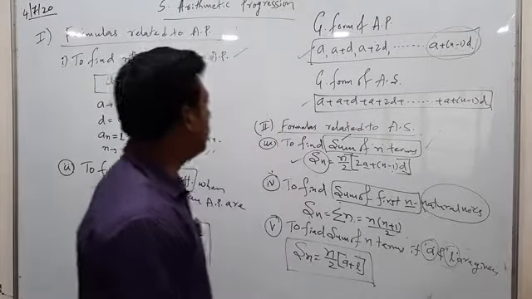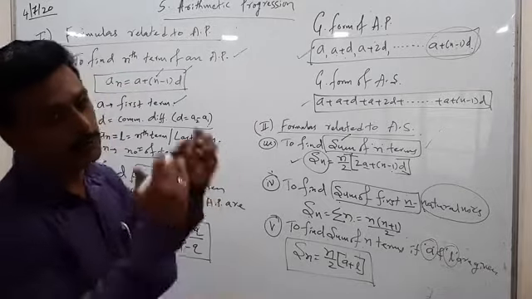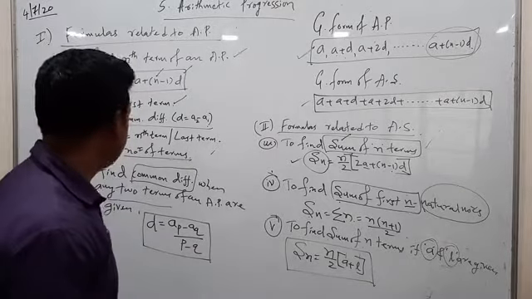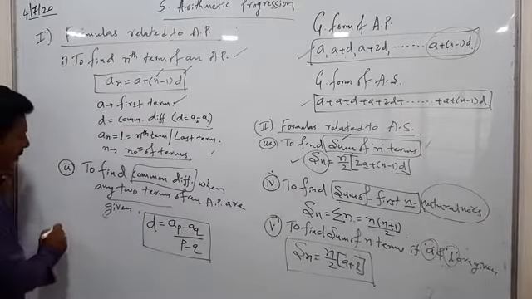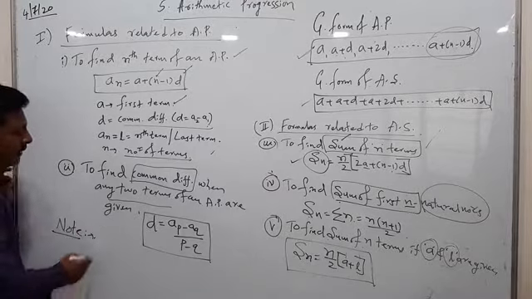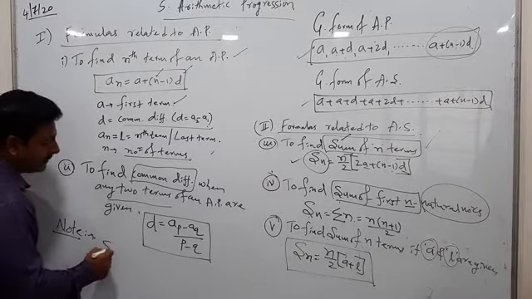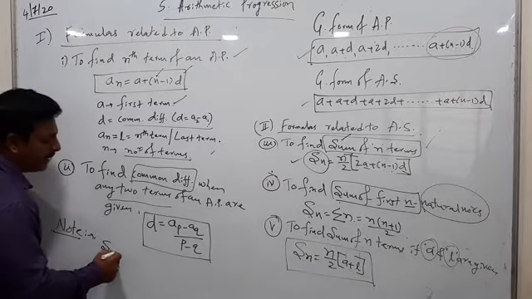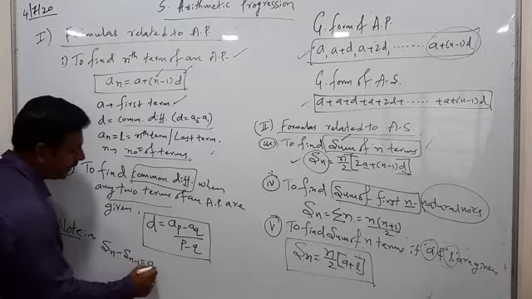Okay. Apart from this, I want to give one more last formula. After that, I will take you to the first exercise. What is that last formula? I am going to take it as a note. So, can you see here? Note. One more, I am giving you an additional formula. The formula is Sn minus Sn minus 1 is equal to An. This is one more note formula for your training.